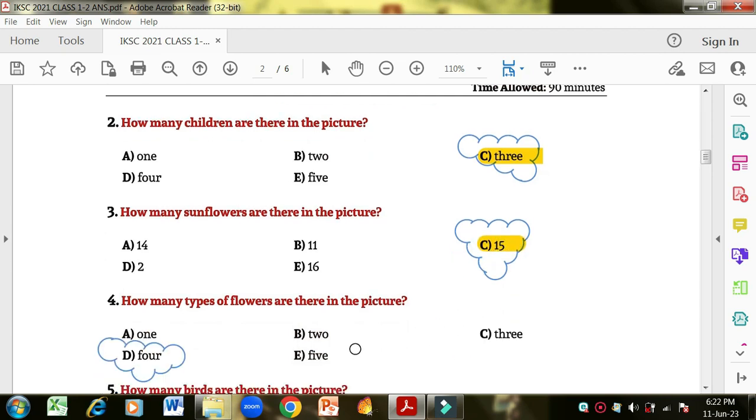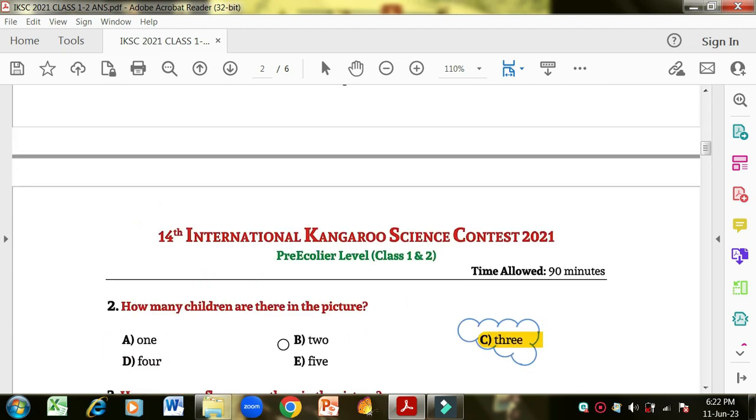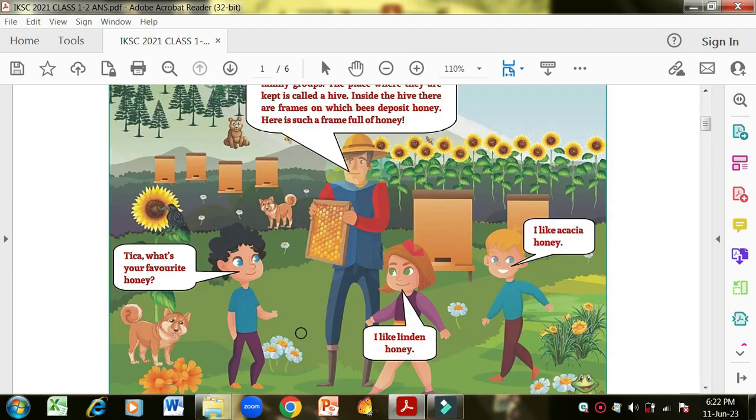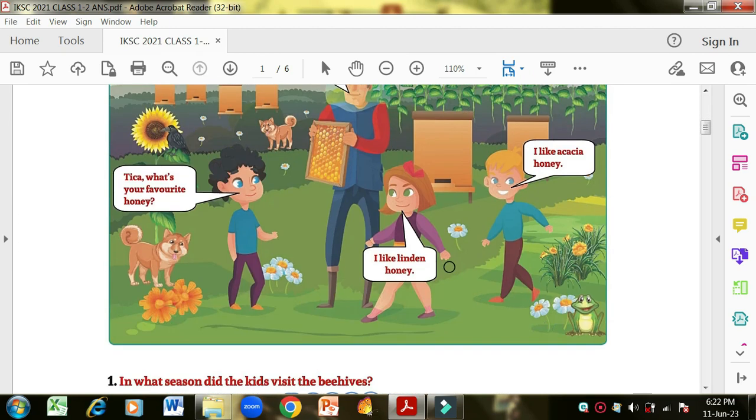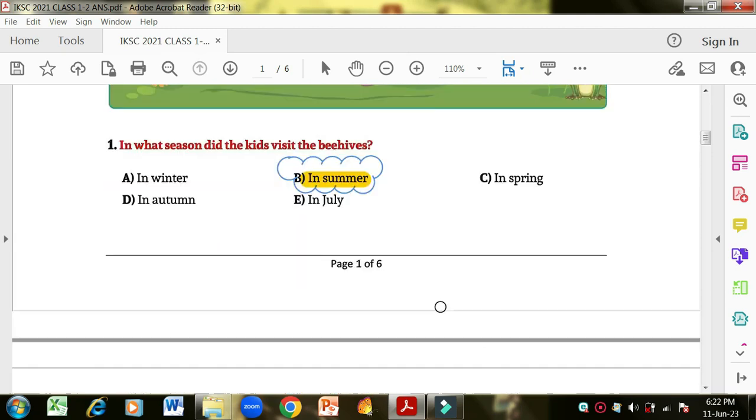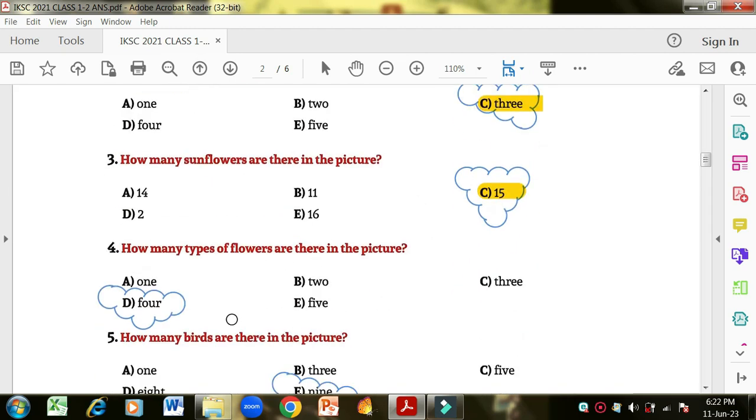Okay, how many types of flowers are there in the picture? You have to count the types of flower. One is sunflower, this is one type, 1. Then this golden flower, 2. This, 3. And this one is 4. These two are not the same, they are different. So there are 4 types of flower in this picture, so 4 is the correct option.